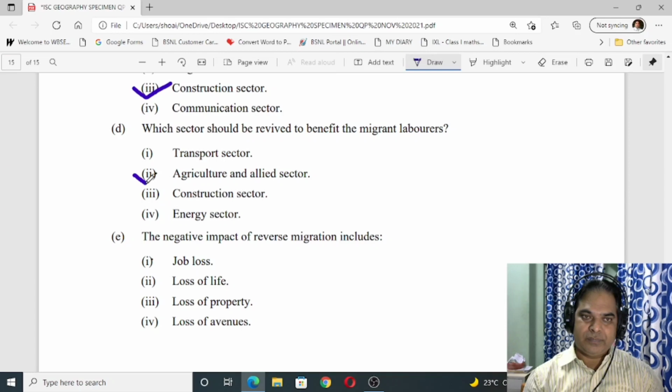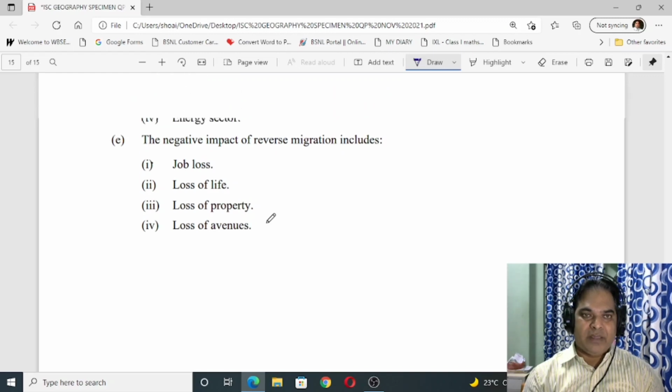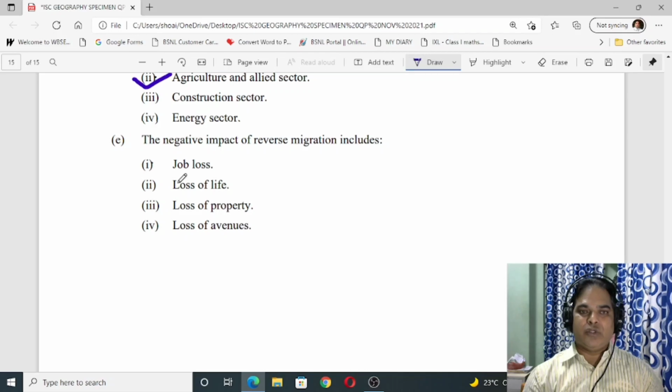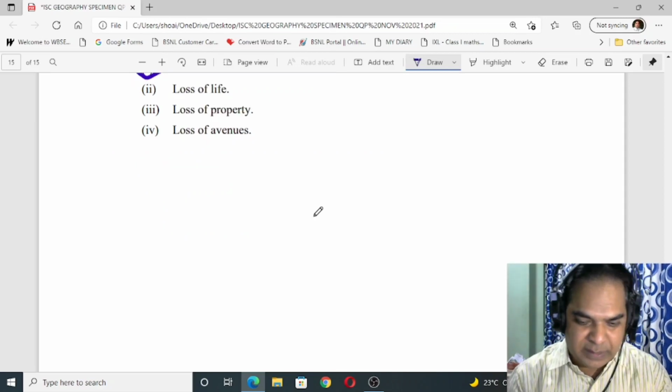Number 2. Then E. The negative impact of reverse migration includes job loss. Number 1.